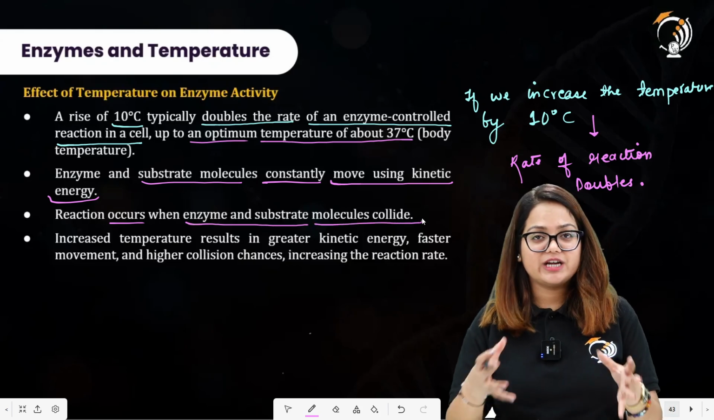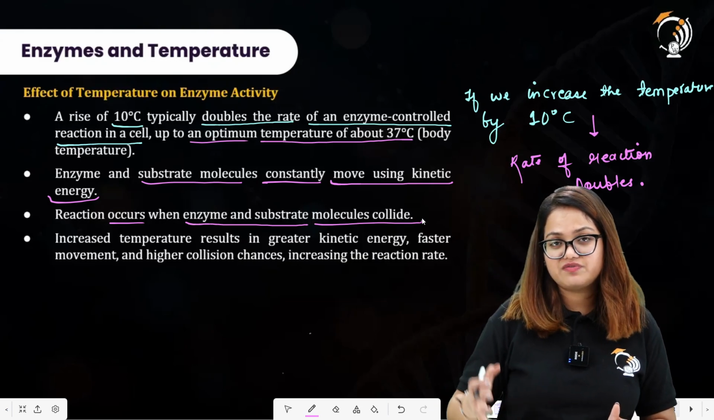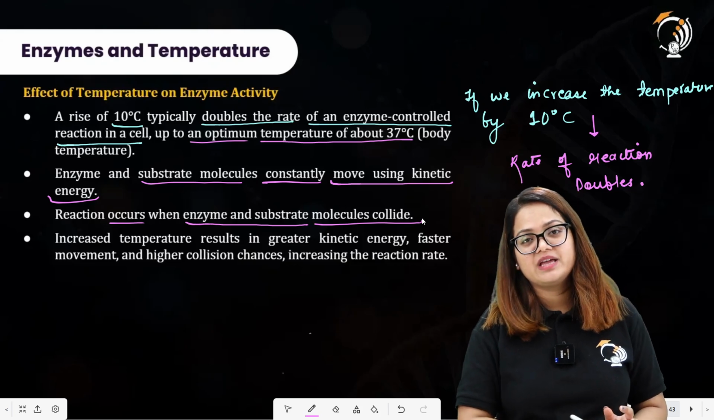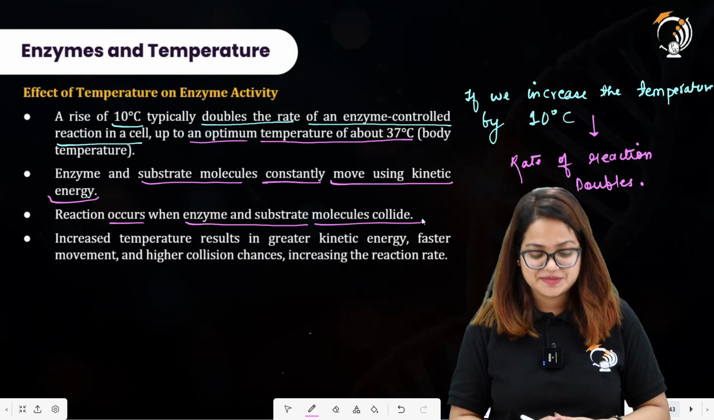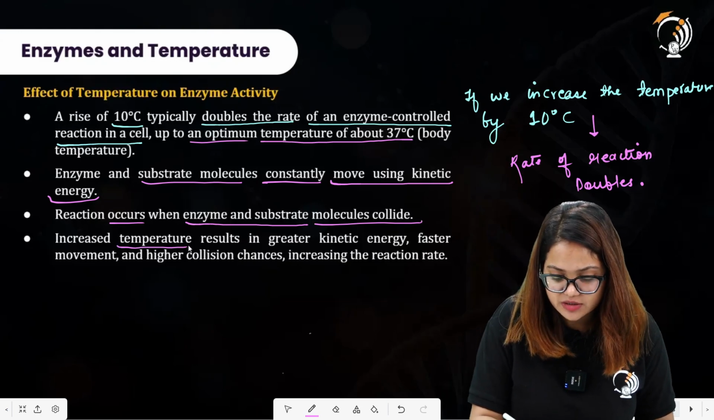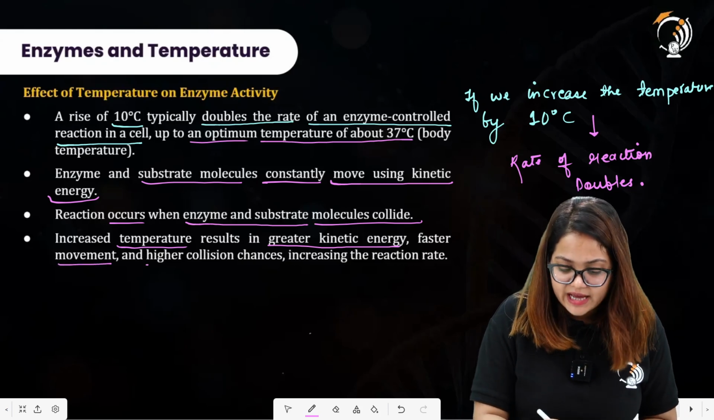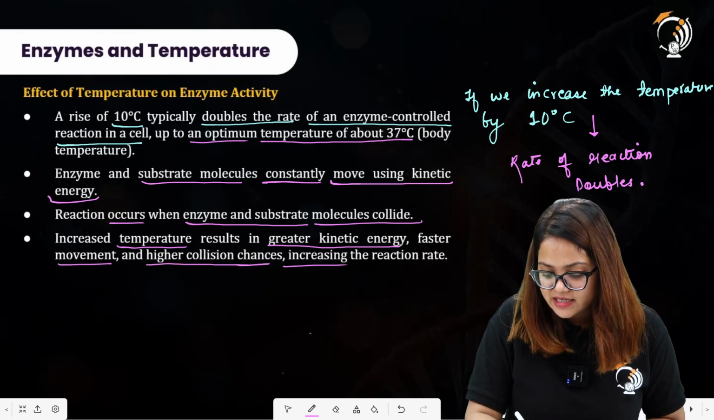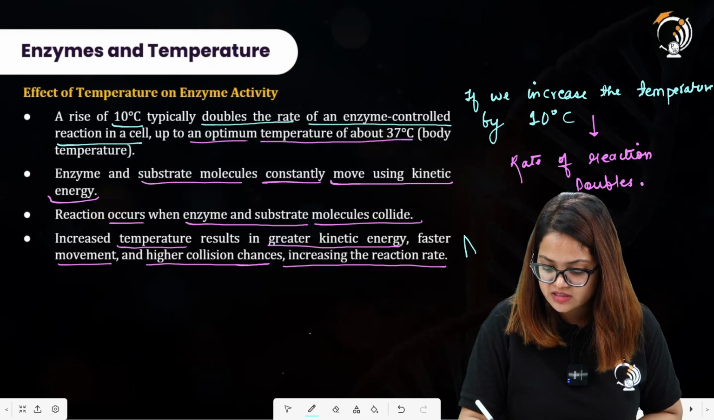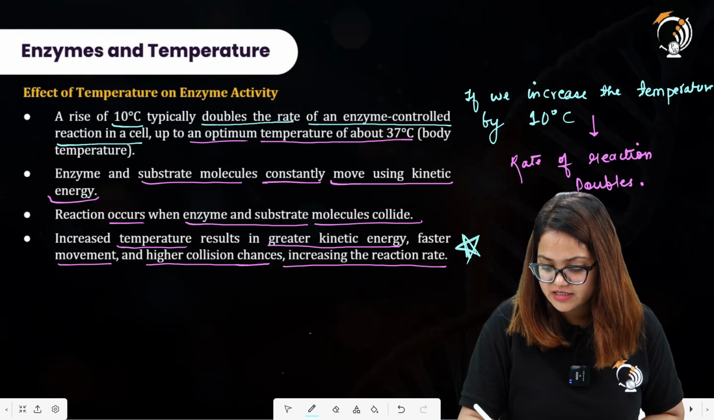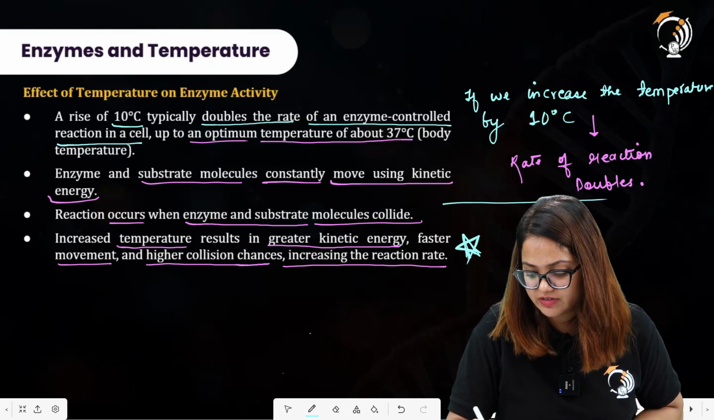And what is that kind of reaction? The substrate fits into the active site of the enzyme, and the substrates are converted into products by the enzymes. Increased temperature results in greater kinetic energy, faster movement and higher collision chances, increasing the reaction rate. This statement includes a question from past year papers. We will see that question in today's session after completing the theory.